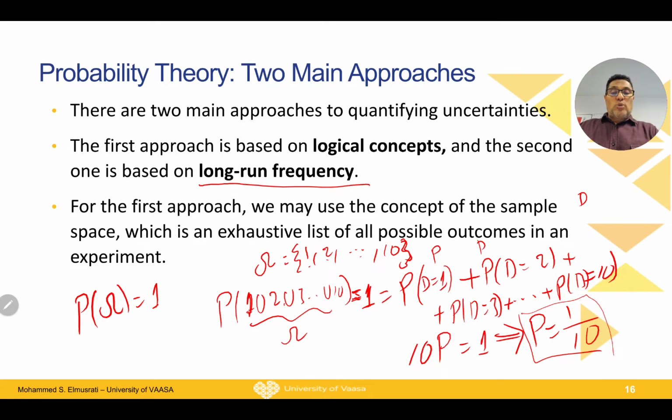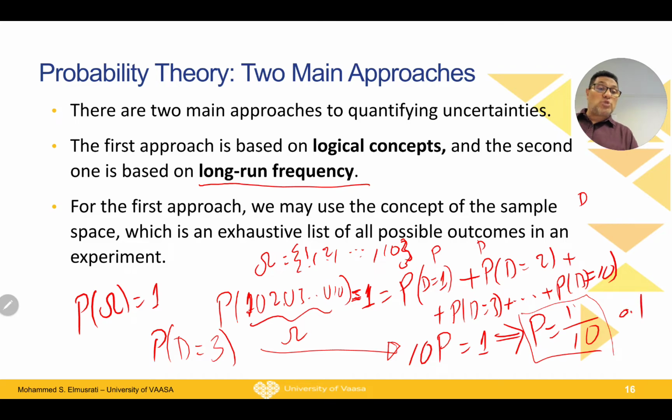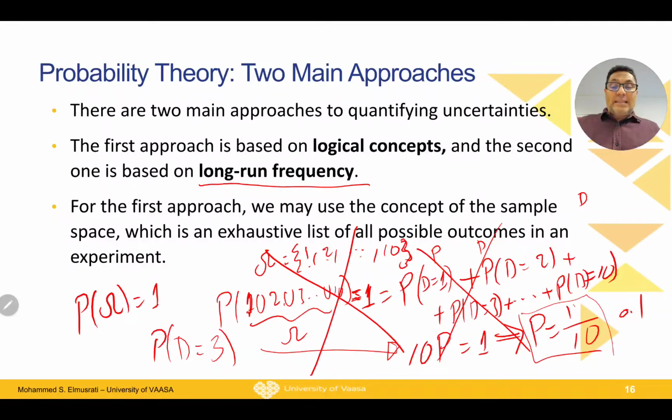Now assume that I want to calculate the probability that the drawn card is equal to 3. By this logical thinking, the probability that the drawn card equals 3 is 1 over 10, or equal to 0.1. Now, without building any math, I just want to check this myself. So how to do it? I bring the cards, and then I draw one card. I see if this card is equal to 3 or not.